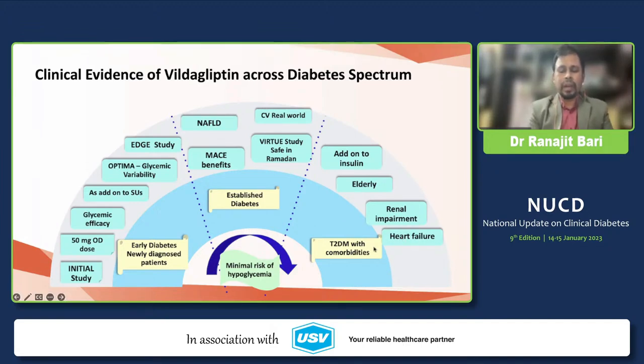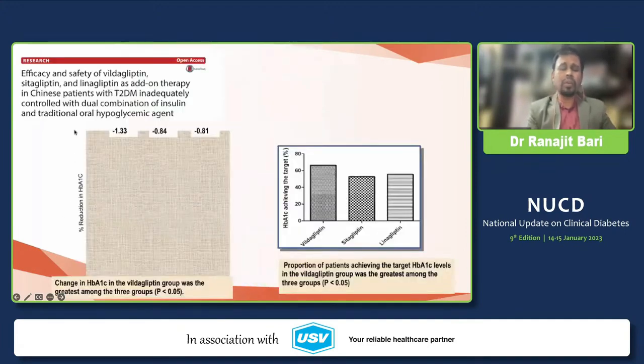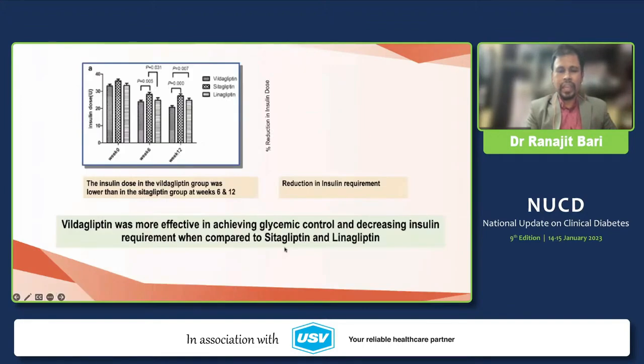Though DPP-4 inhibitors have a tagline to use with caution in patients having heart failure, studies of vildagliptin in heart failure patients are there. It has been shown that there is no increased incidence of heart failure. Though there is no head-to-head trial between the different DPP-4 inhibitors, it has been shown in this tiny study that vildagliptin did better to some extent compared to linagliptin and sitagliptin. So as far as HbA1c reduction is concerned, and patients attaining their target HbA1c, along with requirement of insulin, it is less in the vildagliptin group compared to the metformin group.